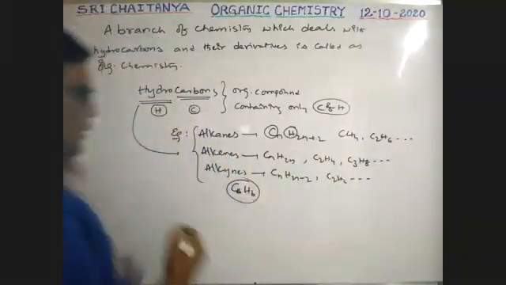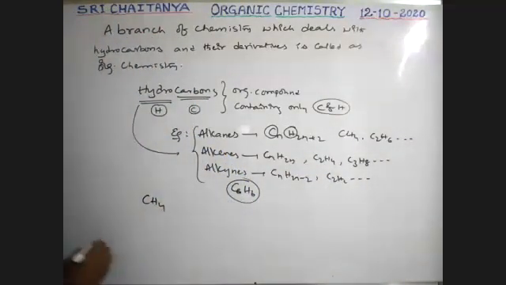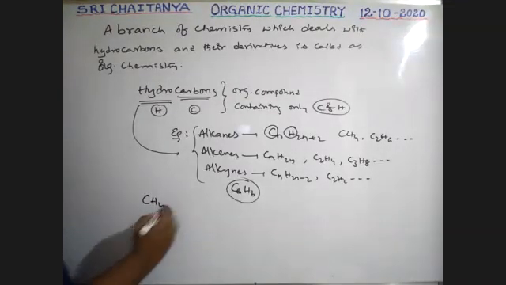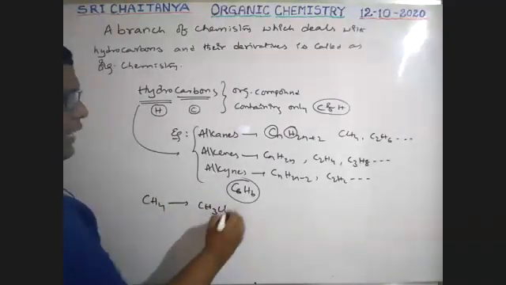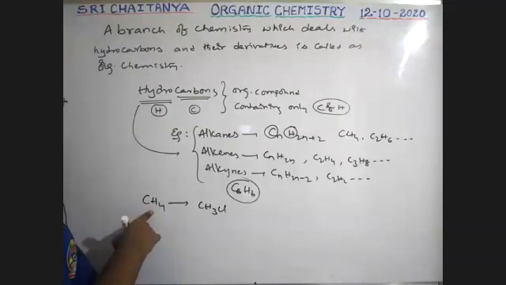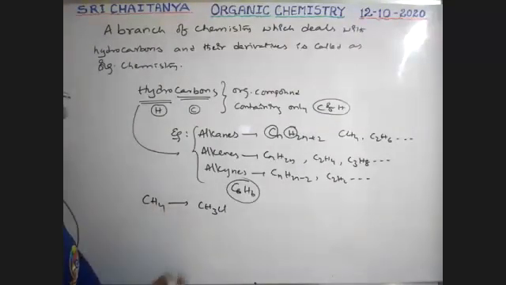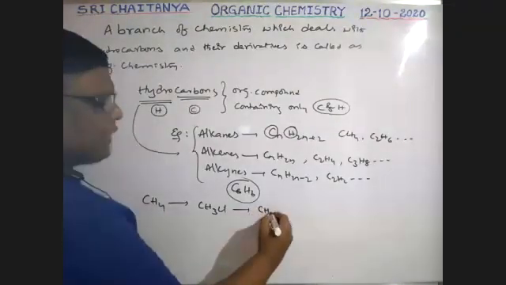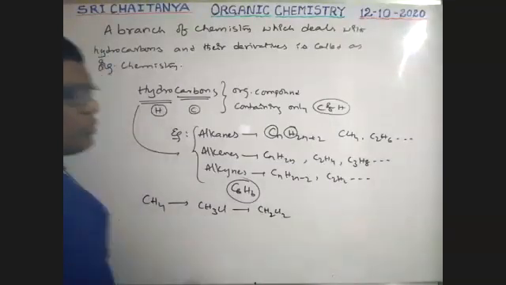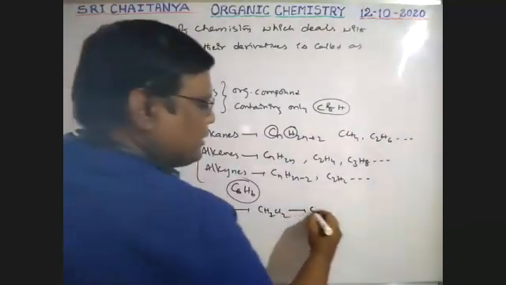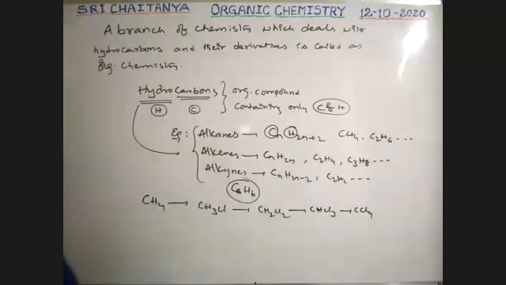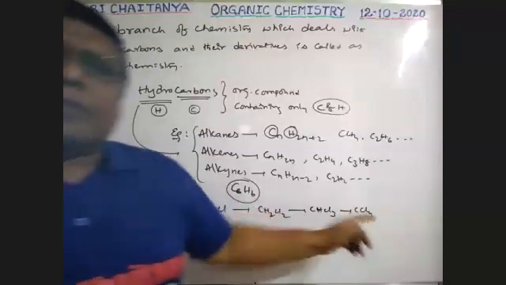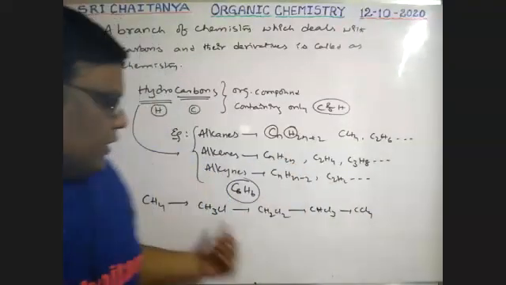Let us take methane, boys. It contains only carbon and hydrogen. Now, if one hydrogen is replaced with chlorine, that gives CH3Cl, derived from methane. One more hydrogen is replaced with chlorine, that is CH2Cl2, derived from that. Then CHCl3, then CCl4. All these are derived from methane, boys.